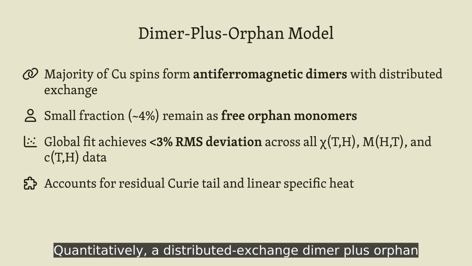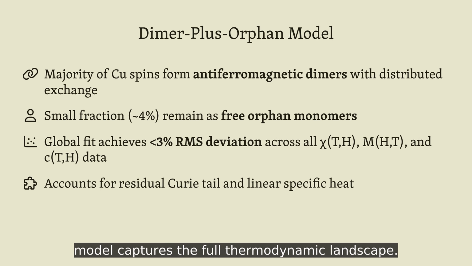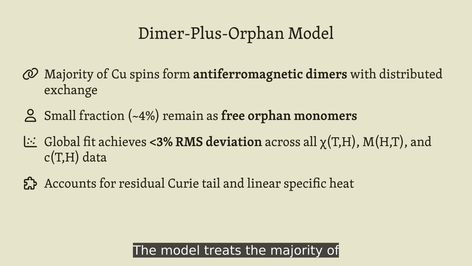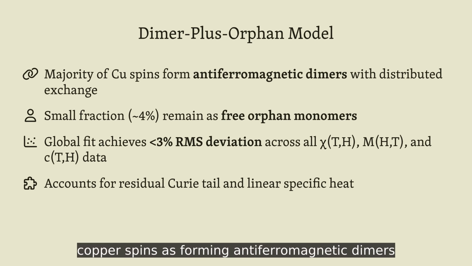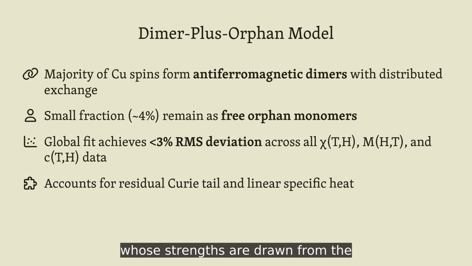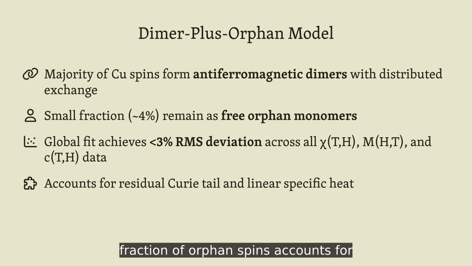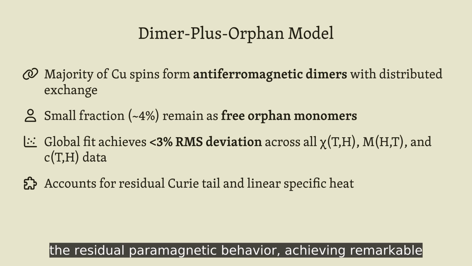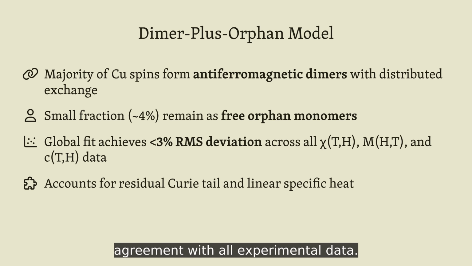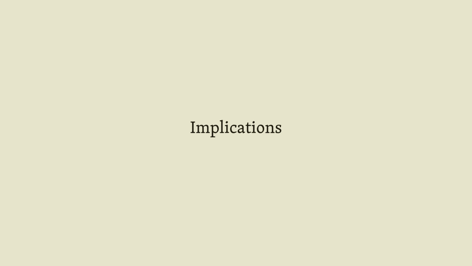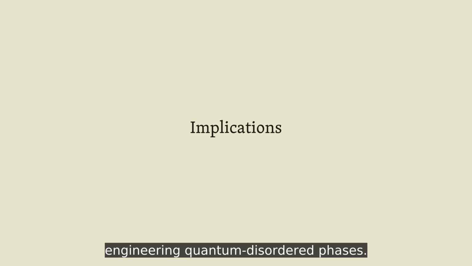Quantitatively, a distributed exchange dimer plus orphan model captures the full thermodynamic landscape. The model treats the majority of copper spins as forming antiferromagnetic dimers, whose strengths are drawn from the reconstructed exchange distribution, while a small fraction of orphan spins accounts for the residual paramagnetic behavior, achieving remarkable agreement with all experimental data. These findings open new directions for engineering quantum disordered phases.